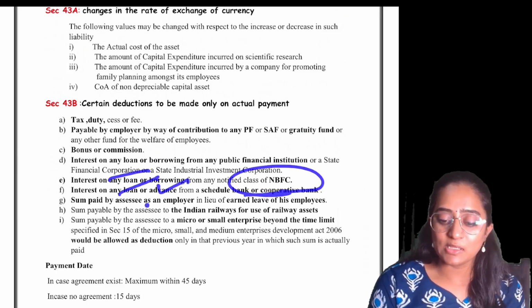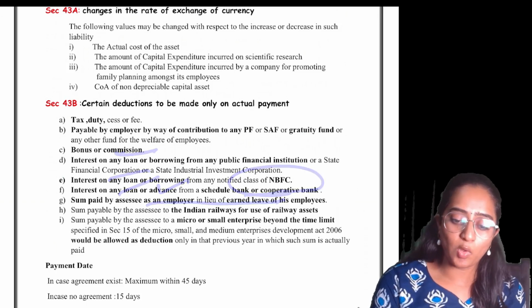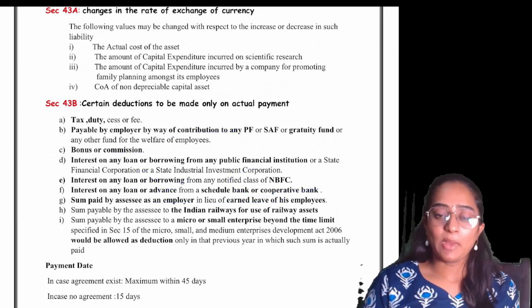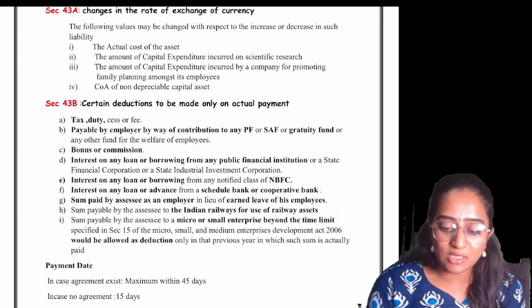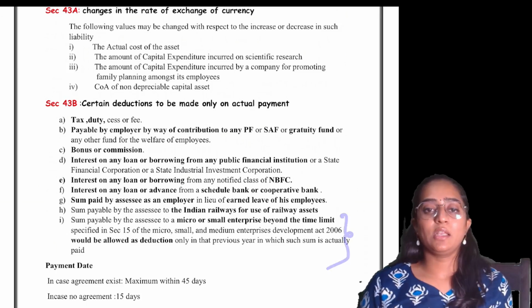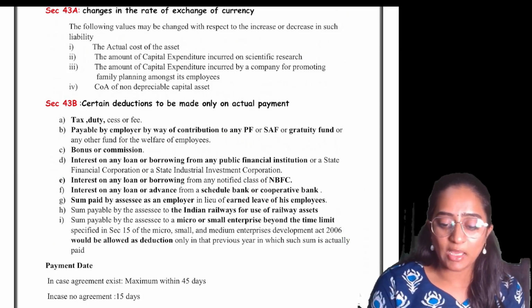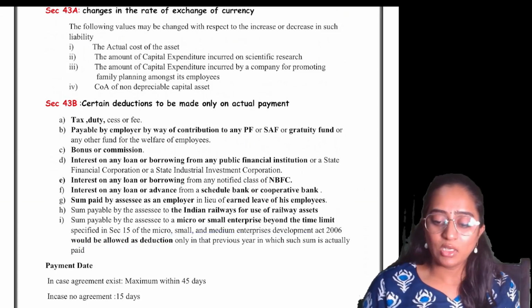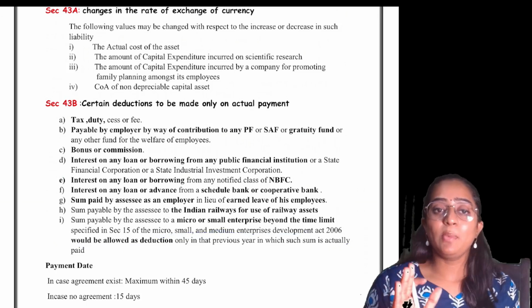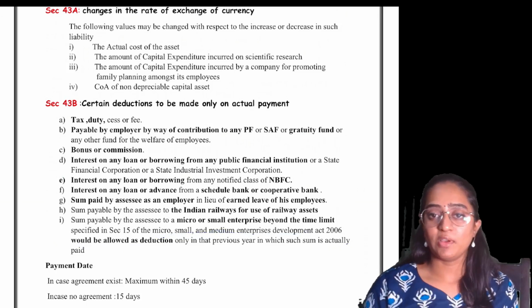Basically, interest paid, any amount paid to the employees, tax and duty paid to the government, and amounts due to micro, small and medium enterprises beyond the limit. It will be allowed as a deduction if it is paid in the previous year.